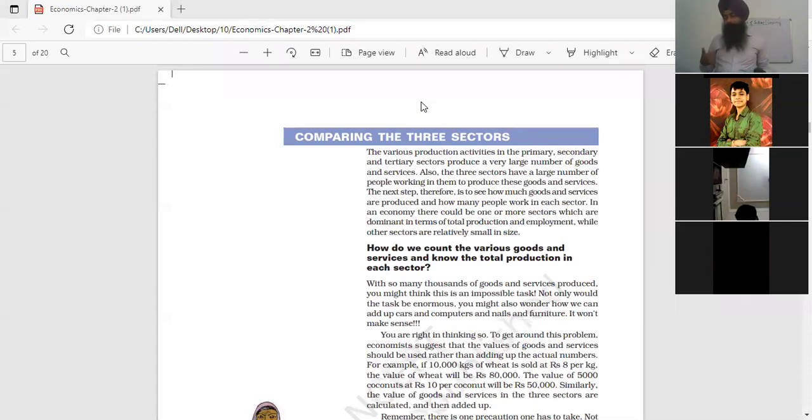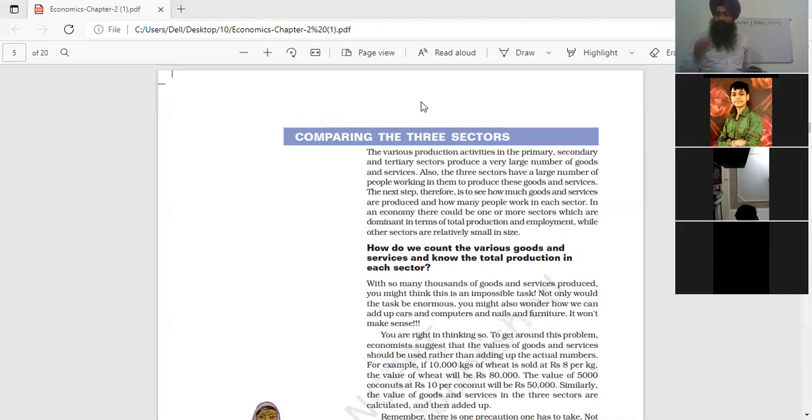Otherwise, if we use the value of goods at so many different manufacturing stages, it will not be an easy task, because such goods are manufactured by different factories and different factory owners. We are emphasizing only the final goods, the value of final goods produced in the primary, secondary, and tertiary sectors. Clear? In the primary sector, when wheat is produced and sold in the market, its final value is included under national income.